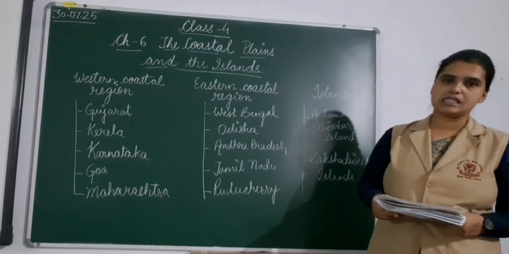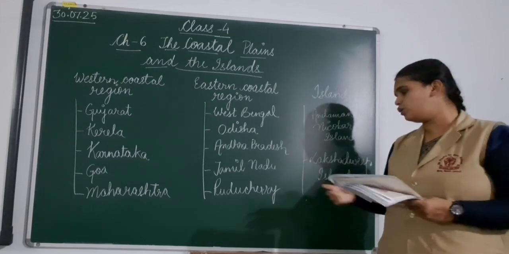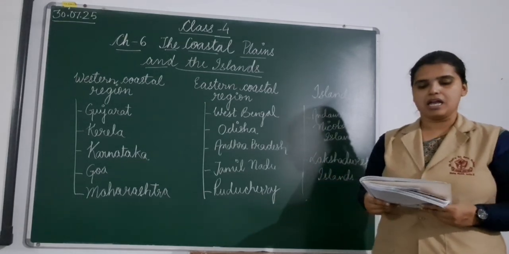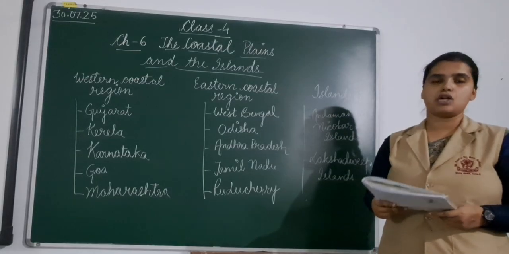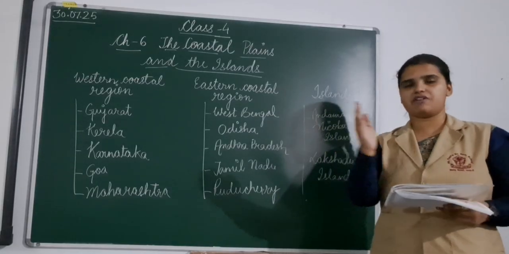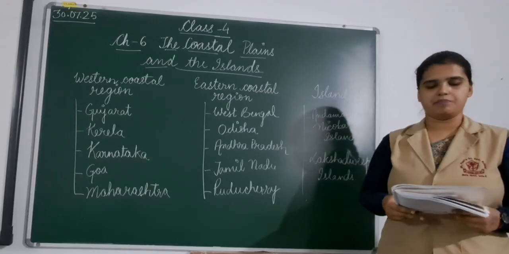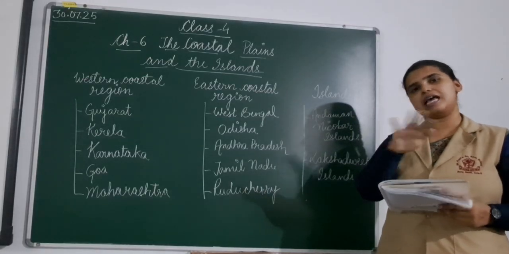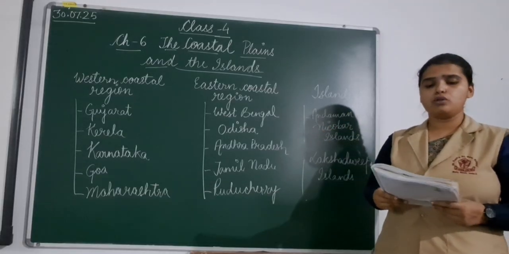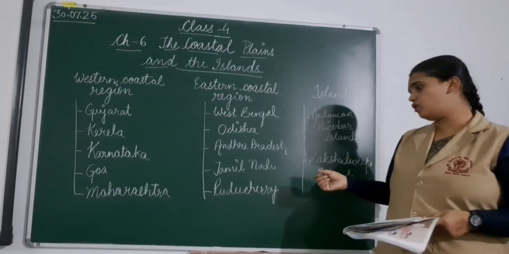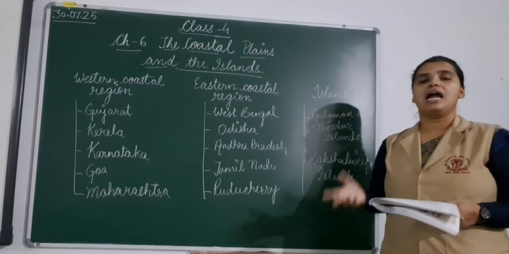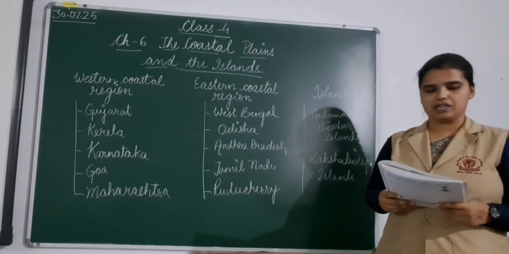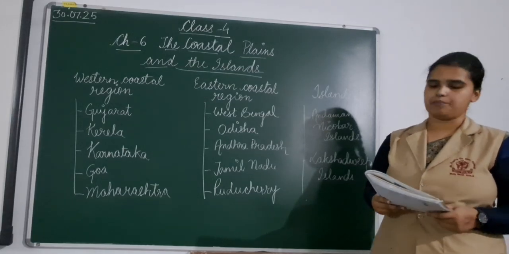Lakshadweep Islands are a group of 36 islands in the Arabian Sea. I have already told you that it lies in the Arabian Sea. These islands are close to the Malabar coast and off the coast of Kerala. Obviously they are very close to the Indian mainland. These islands are small in size and mostly flat. Out of the 36 total islands of Lakshadweep, 10 islands are inhabited. Most of the people rely on agriculture and fishing for their living.